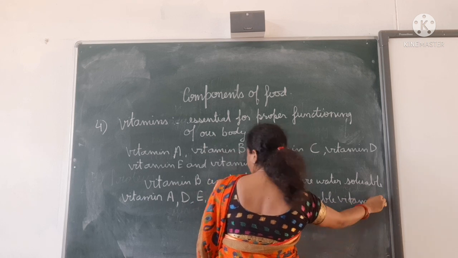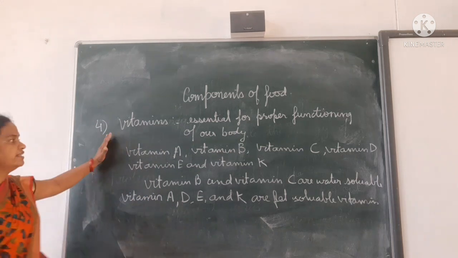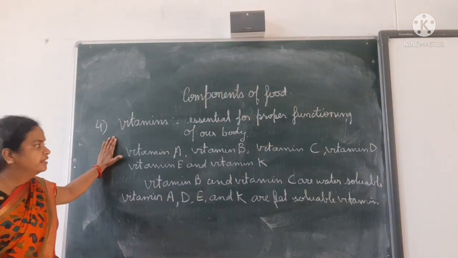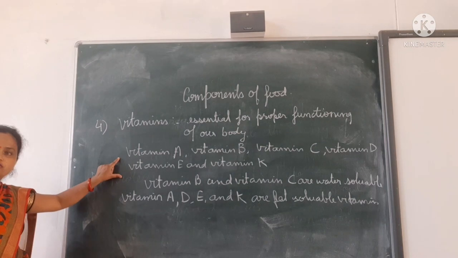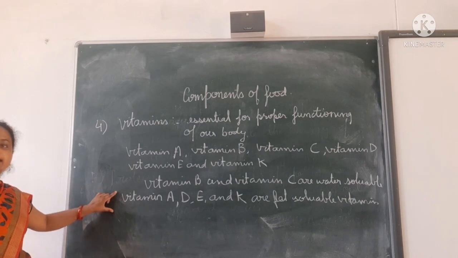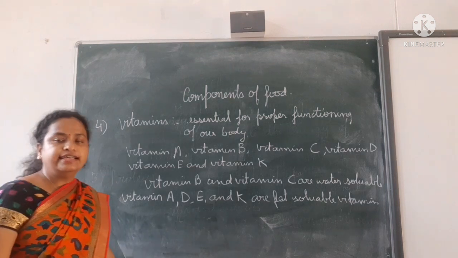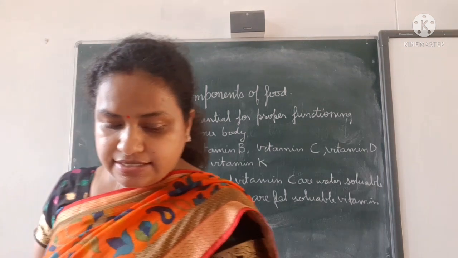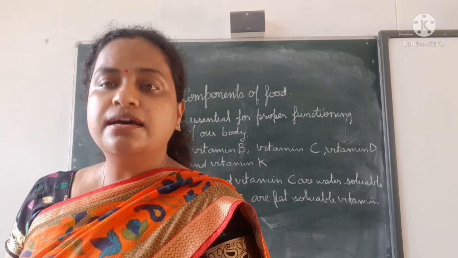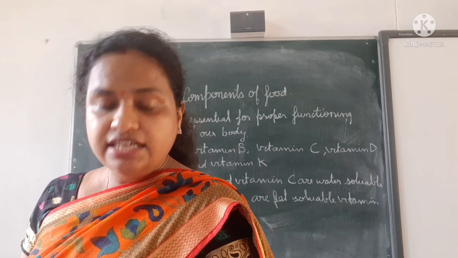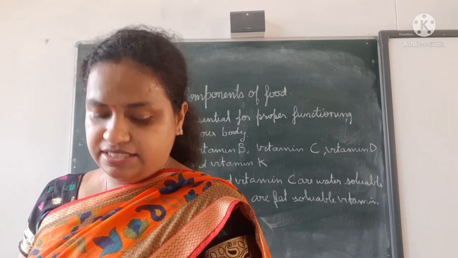Okay? What have you studied about vitamins? There are a total of 16 vitamins. B and C are water soluble. A, D, E and K are fat soluble vitamins. Okay? Then, the functions are given on page number 17 in the table. What are the functions of each vitamin?